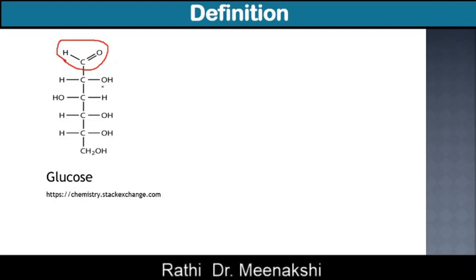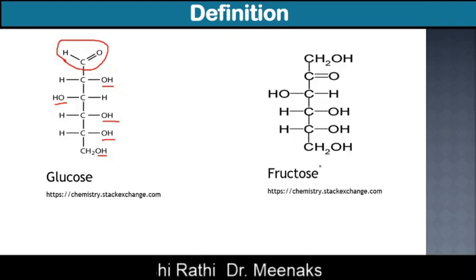Along with the aldehyde, it has a number of OH groups. So we can say that glucose is a polyhydroxyaldehyde.